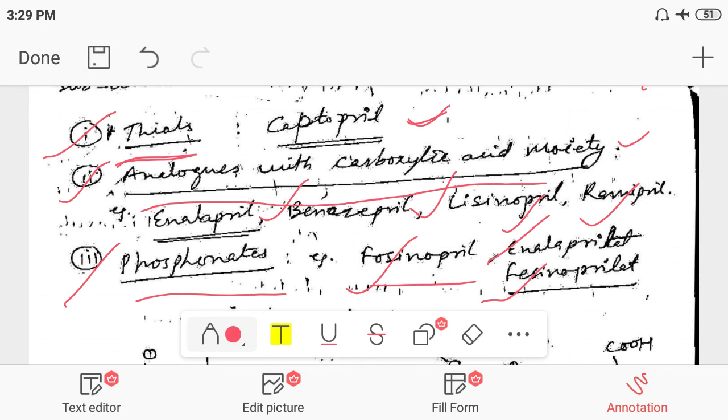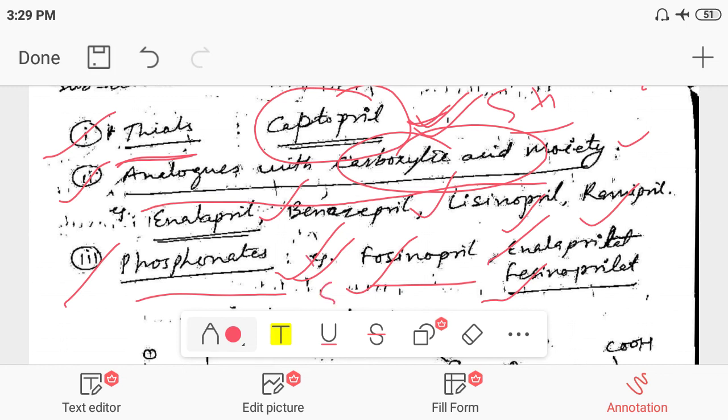Captopril, look at here, is in the thiol category because it contains the thiol SH group. So captopril is the active drug, and the others, enalapril, benazepril, lisinopril, ramipril, are all prodrugs containing the carboxylic acid as a moiety. They are converted to the active form when they reach the systemic circulation, like enalapril converting to enalaprilat.